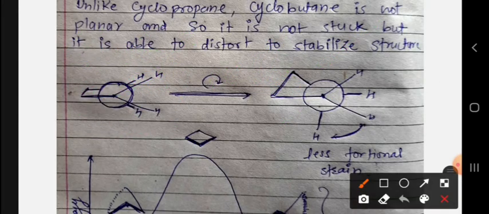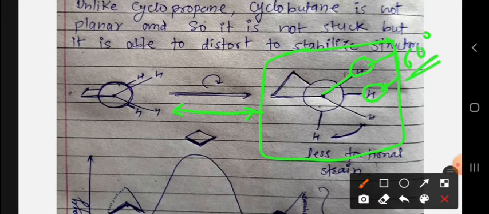After rotation we get a completely different conformation. The front carbon hydrogens and back carbon hydrogens are not bumping or eclipsed; there is a 60-degree separation, so there is no or less electrostatic repulsion.